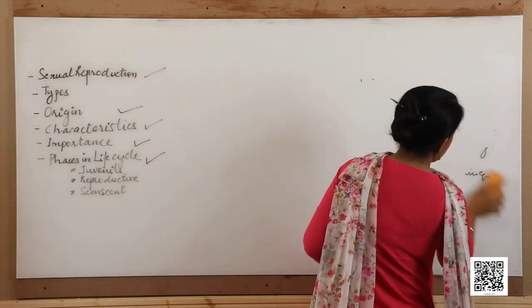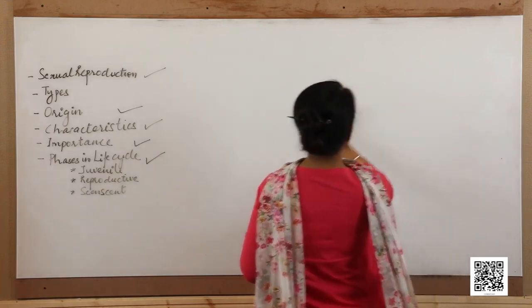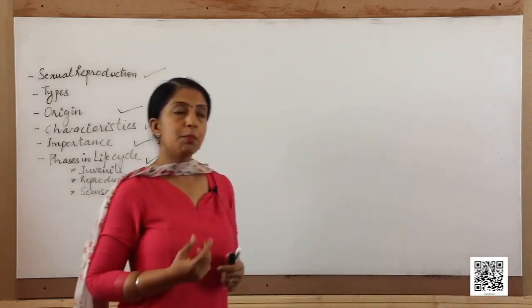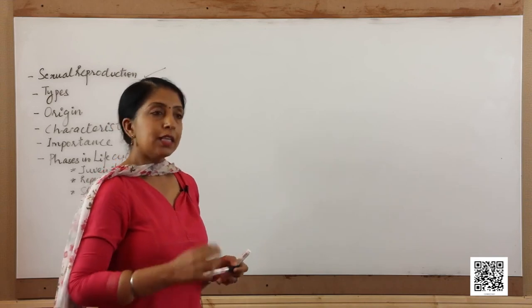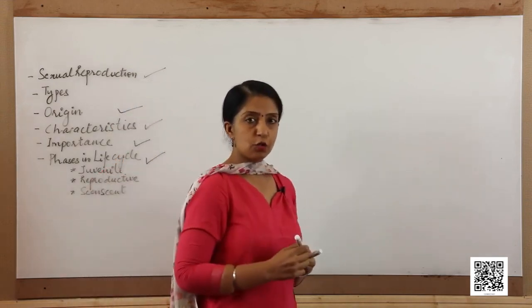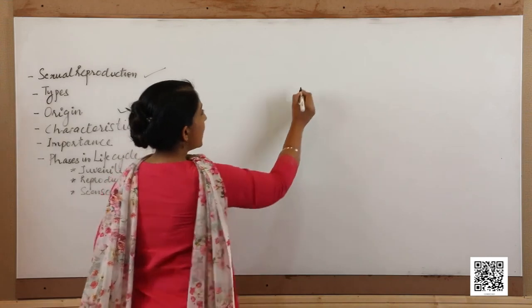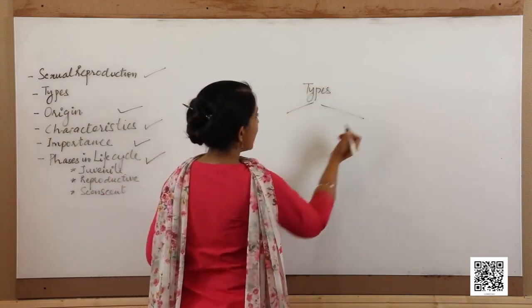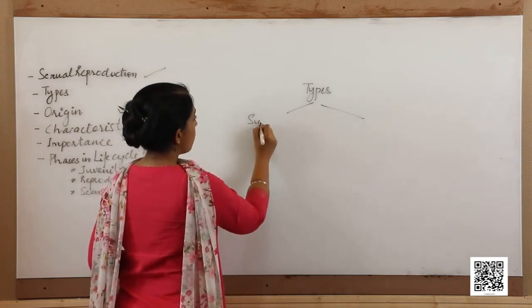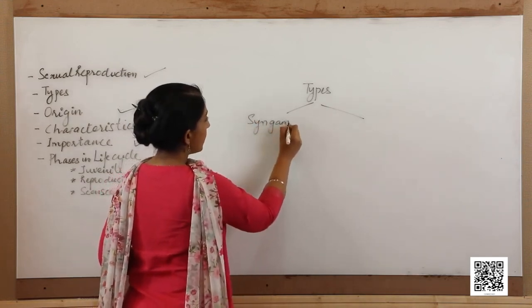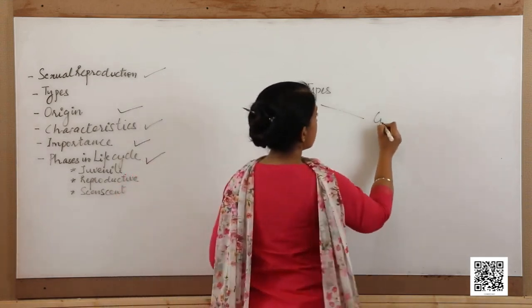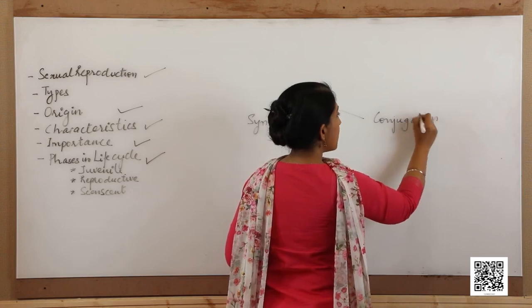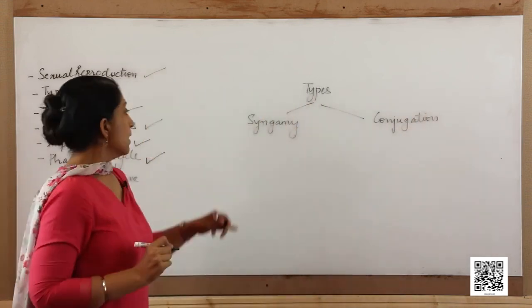The types of sexual reproduction can also be classified further depending upon the type of gametes, the shape of gametes and so on, that we will take up further in the next topic. But broadly, if we try to classify the types of sexual reproduction, we can say that it is of two types. One is syngamy and the other is conjugation. Now, how are these two types different from each other?